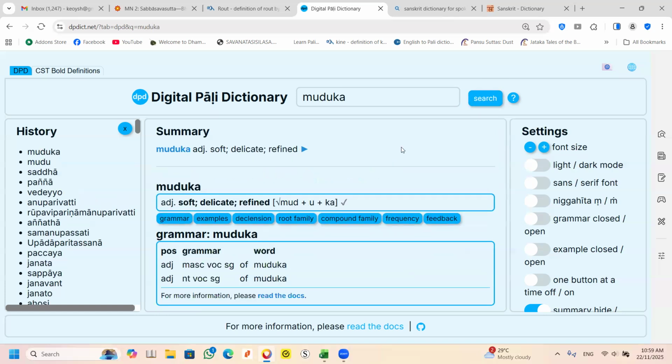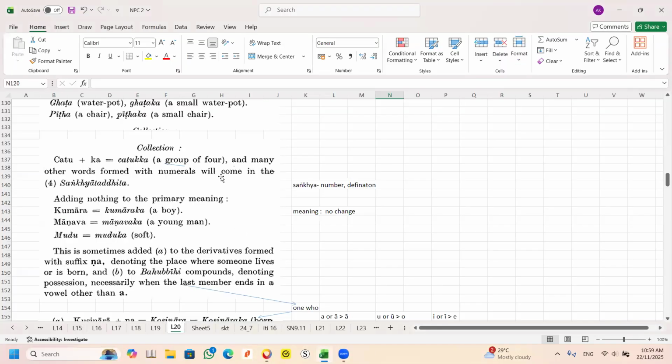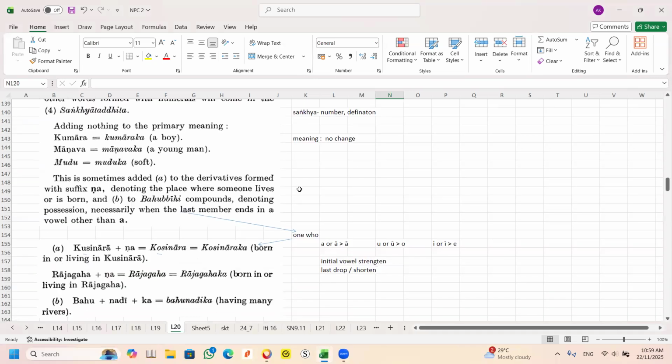Here it becomes muduka and then applies to the mind. It is also still soft, but you take another meaning: delicate, very delicate, refined. If you use the word for the mind, as malleable, the mind becomes very refined. So that is how you use the word. Mind becomes very refined. Okay, I think you can understand. So this is how it goes. I'm going to move forward a bit.